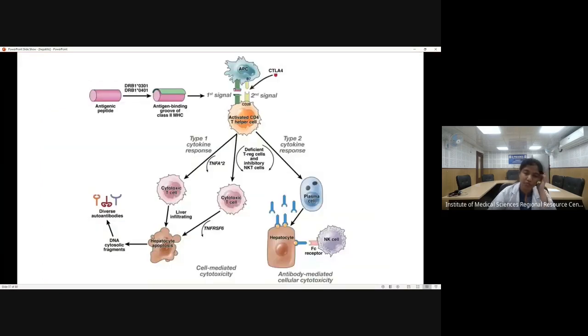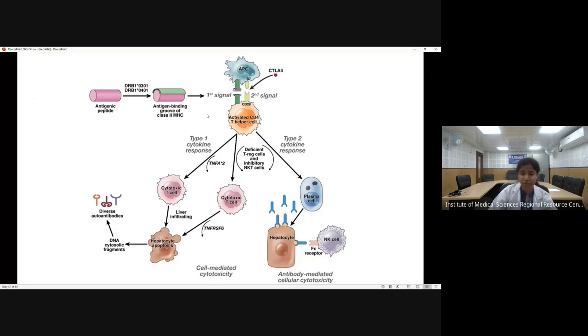Now, what happens in case of autoimmune hepatitis? Autoimmunity means loss of self-tolerance. It means the hepatocytes, the enzymes or certain constituents of hepatocytes, themselves become antigenic. Why do they become antigenic? Because of some genetic predisposition or because of molecular mimicry. Molecular mimicry means the patient had infection with some other virus and had an antigenic response against the virus. Now that antibody is also reacting against the hepatocytes.